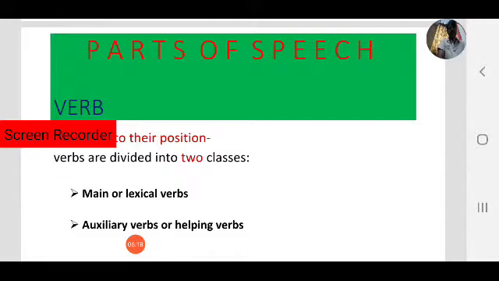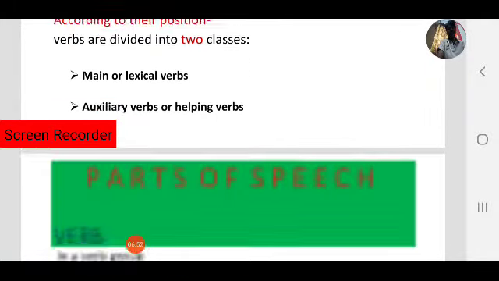What are those? Main verbs, which we can also call lexical verbs. Note it down. According to their position, verbs can be divided into two classes, two categories. First one is main verbs or lexical verbs. Second one, auxiliary verbs or helping verbs. Note it down. What are those two types? Main verbs are lexical verbs and auxiliary verbs are helping verbs.